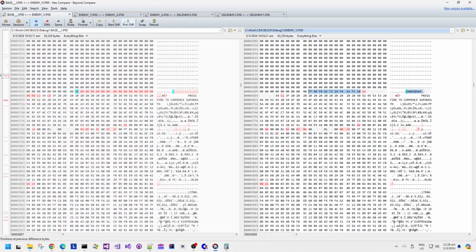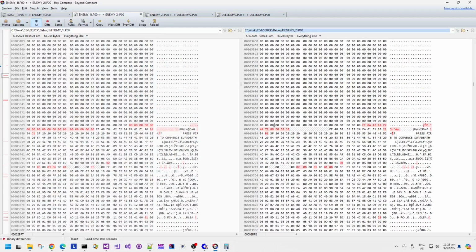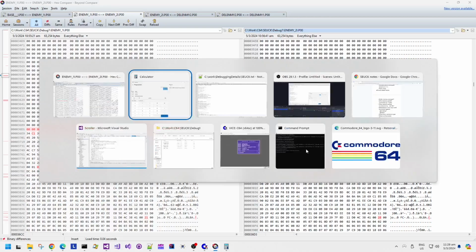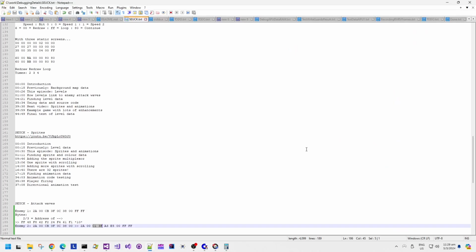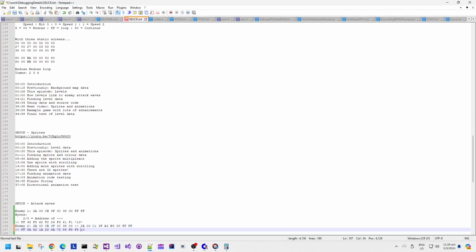So 36DD is all of these bytes here that were changed. 36DD is pointing again to that starting 1, 0 value, and then we have FF at the beginning of the block of memory, but I think that's the end of the list if you're going backwards through memory.